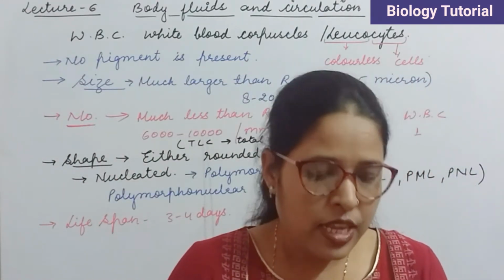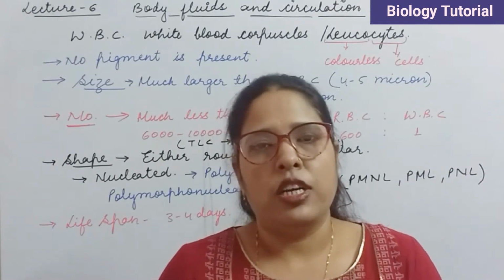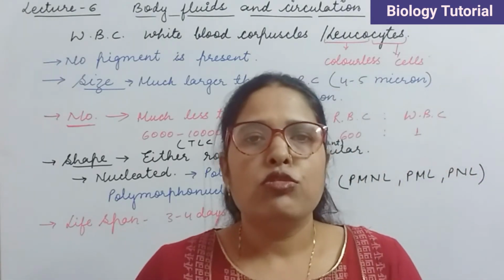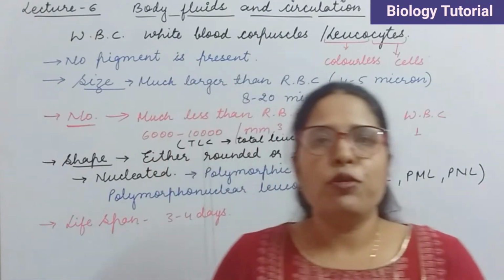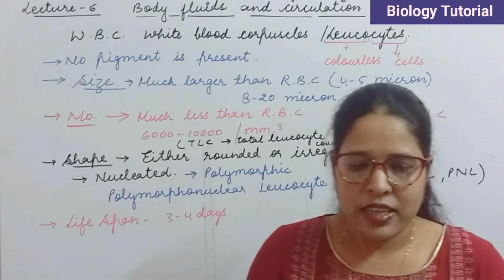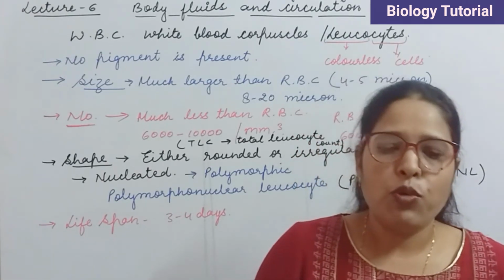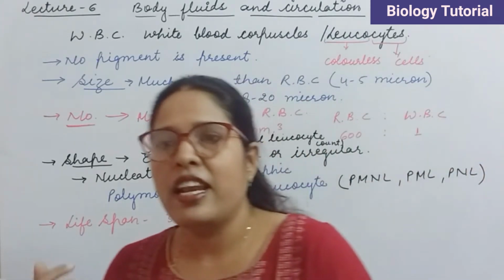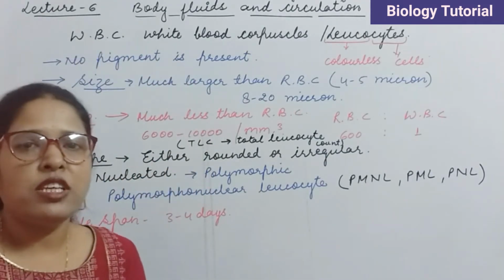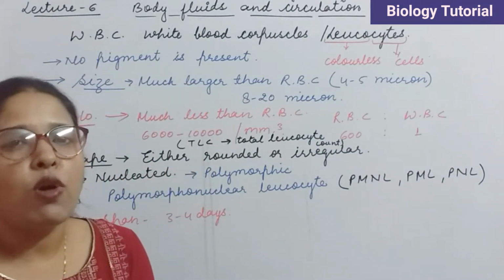Next one is site of production. Okay, where the WBCs are going to be produced. The WBCs are produced in the body at many places: first, in red bone marrow; second, in lymph nodes; third, in spleen. So these are called leukopoietic organs.